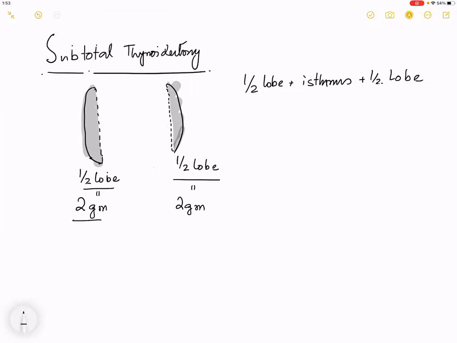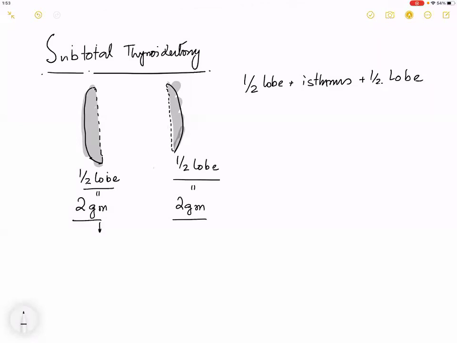Now you will argue with me, sir, how can we measure 2 grams? One of my residents told me an interesting story. Before cutting the thyroid, we weigh the patient, 100 kilos. And after taking out the thyroid, you again weigh the patient, 96 kilos. Again, it will be 100 or 99 point some kilos. It is not exactly like that. So how do you measure the 2 grams?